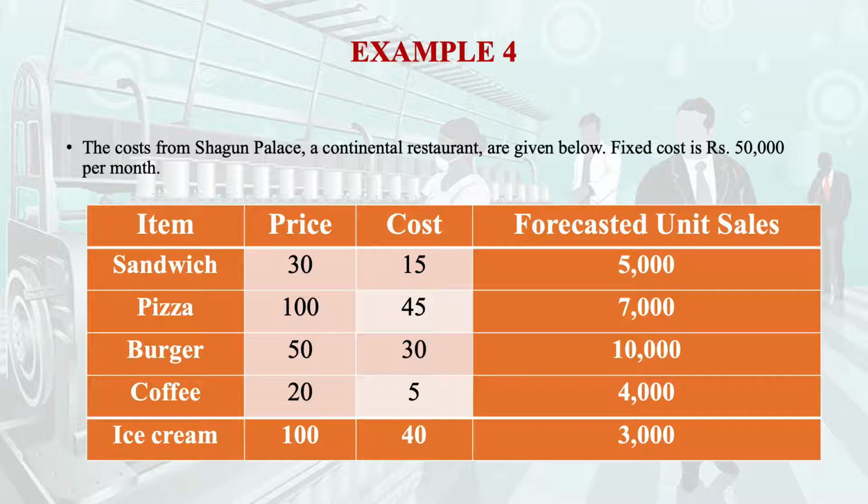Here we have taken 5 products, and in the second column the price is given, the cost is given, and the forecasted sales is given in the last column. You will see how the price is more than the cost, because cost is the initial cost incurred for making a sandwich, that is 15 rupees. If we are selling it, the price is 30 rupees.